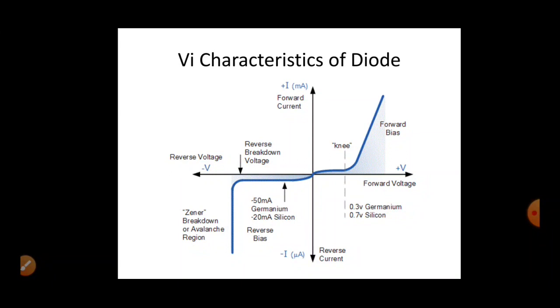Since in forward bias condition, the diode is turned on, the flow of current is more. That is why the range of current above the x axis is considered in milliamps, and below the x axis, during open circuit, it doesn't mean there will not be any current flow during reverse bias of the p-n junction diode. Okay, during reverse bias, still there will be some current flow.